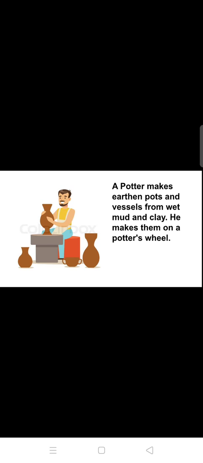After that, when he completes making the pot, he keeps them for drying in the sun. And when they are dried up, he paints them very beautifully. And we can use the pots.